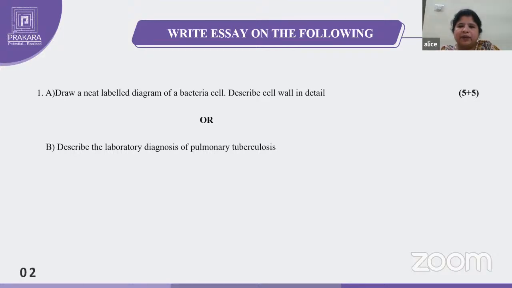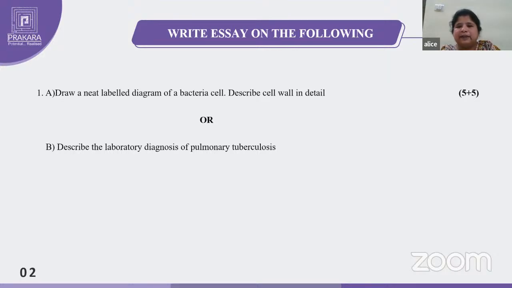Next, you have to write the dosage. How much dosage? Route of administration, where it is given, like parenteral or subcutaneous, intracutaneous, like that. Route of administration and dosage, how much? 1.5 ml, 2 ml, like that. And then duration. For example, if any vaccine will be given, 6 months or 1 year, booster dose at 5 years, like that. So that is the laboratory diagnosis of pulmonary tuberculosis.